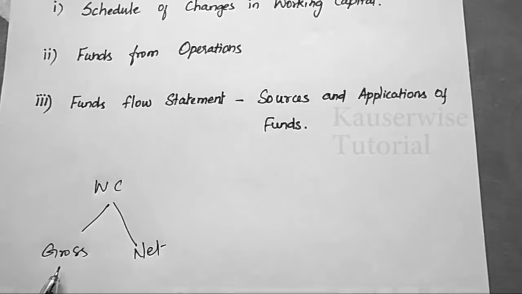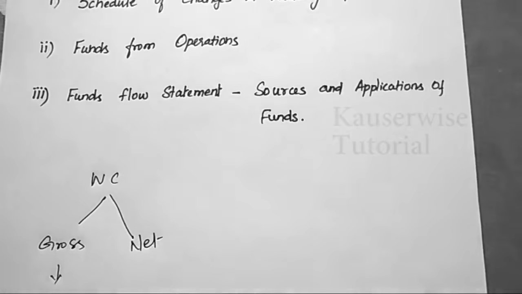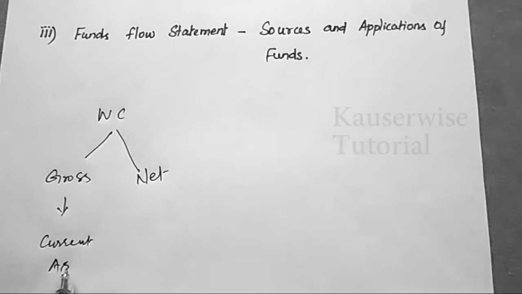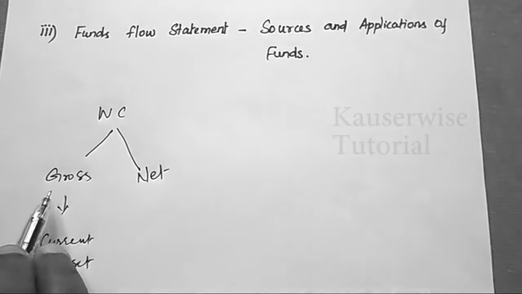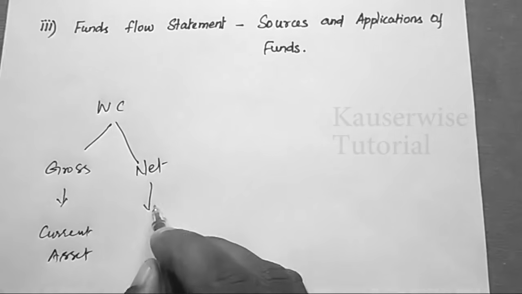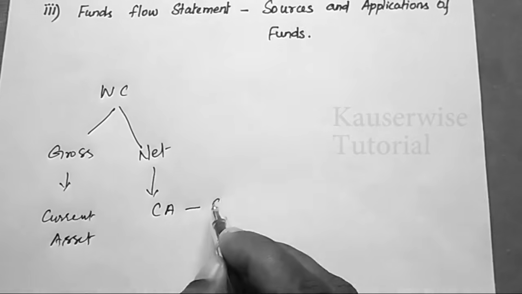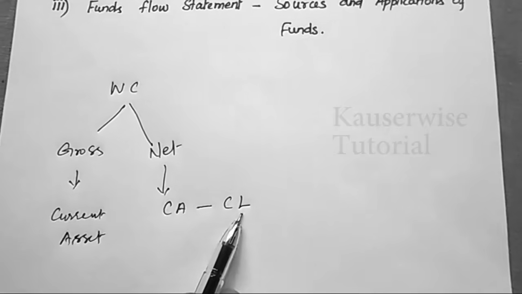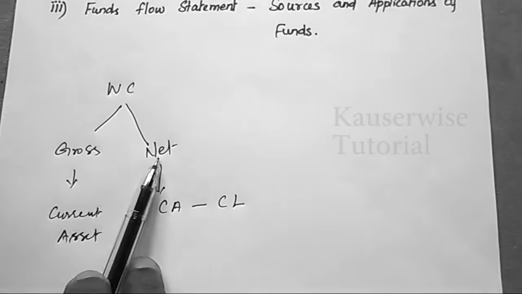Gross working capital means total amount invested in current assets. Net working capital means current asset minus current liability. That is, the excess of current asset over current liability is equal to net working capital.